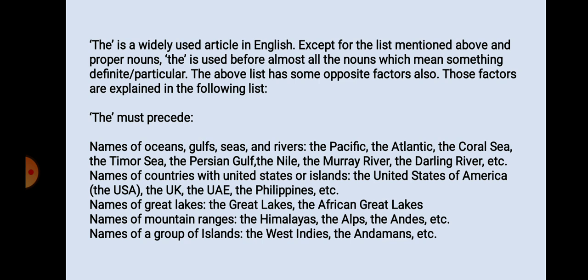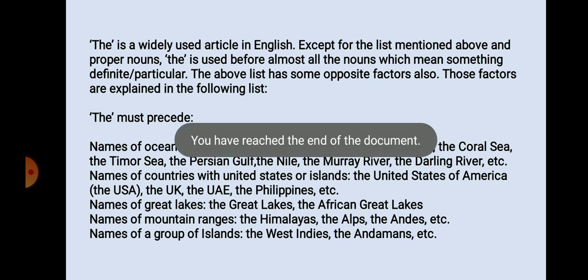Names of oceans, gulfs, seas and rivers: the Pacific, the Atlantic, the Coral Sea, the Timor Sea, the Persian Gulf, the Nile, that is a river. Names of countries with United States or islands: the United States of America, the UK, the UAE, the Philippines, etc. Names of Great Lakes, the African Great Lakes. Names of mountain ranges: the Himalayas, the Alps, the Andes, etc. Names of a group of islands: the West Indies, the Andamans, etc.